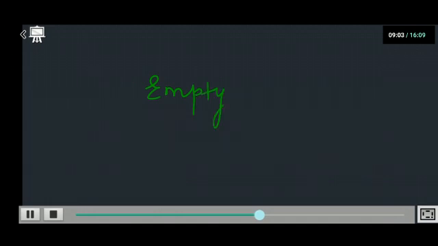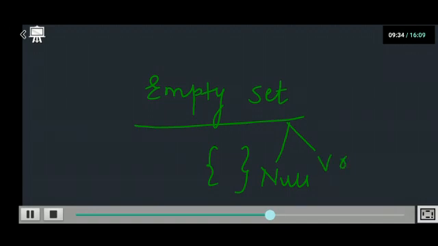Now the next thing is the empty set. The word itself tells you what I mean by empty set. It means the set will not contain anything. It will be completely empty. It will not have any element in it. So this kind of set is called an empty set. A very easy example I'll give you. If I say make a set of a girl captain in a boys cricket team, is it possible? No. So that is the example of an empty set. An empty set is also termed a null set or a void set. Is that clear to everyone?